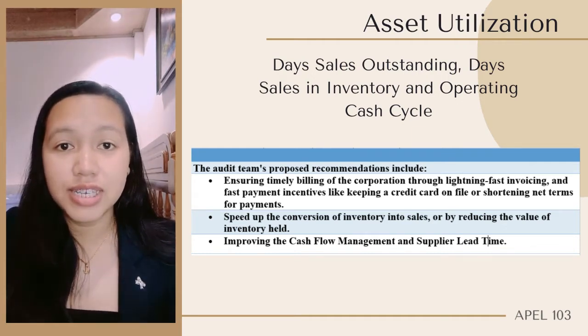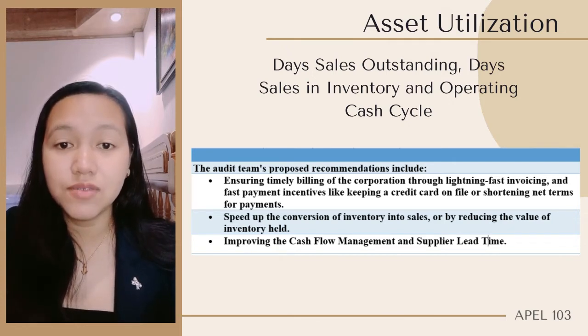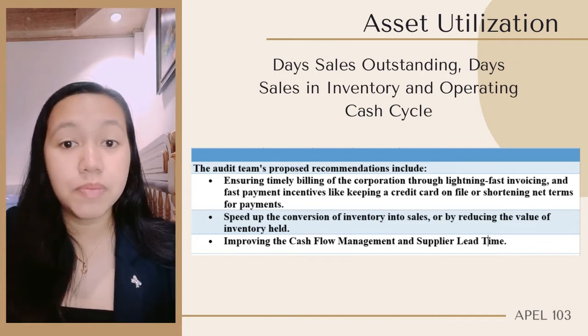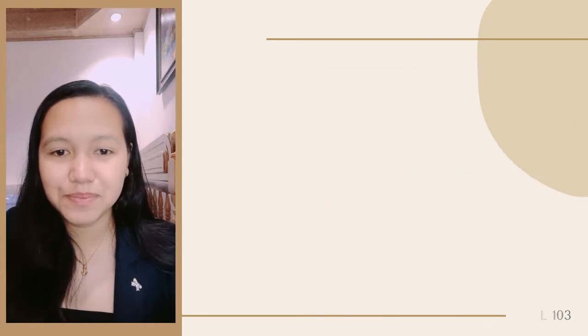In order to achieve this, the audit team's proposed recommendations include ensuring timely billing of the corporation through lightning fast invoicing and fast payment incentives like keeping a credit card on file or shortening net terms for payments. Another is to speed up the conversion of inventory into sales or by reducing the value of inventory held. Lastly is improving the cash flow management and supplier lead time.